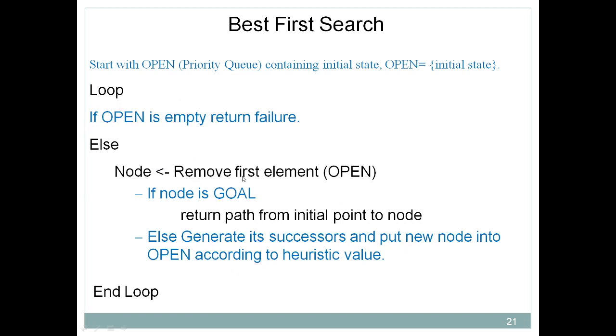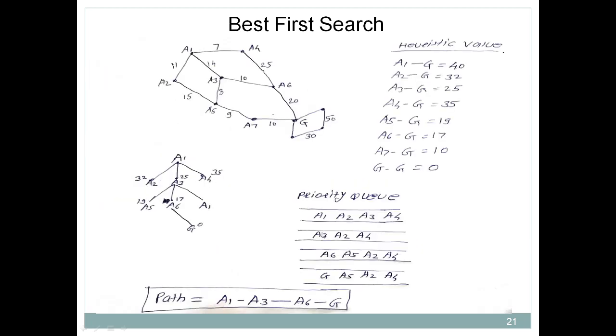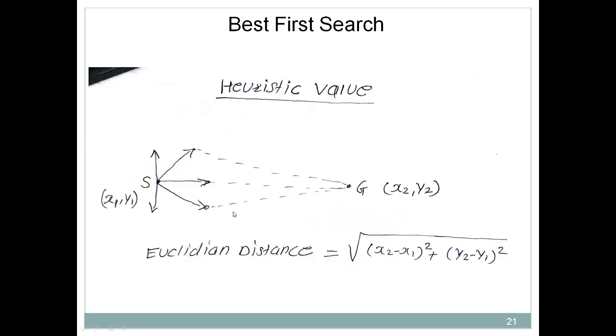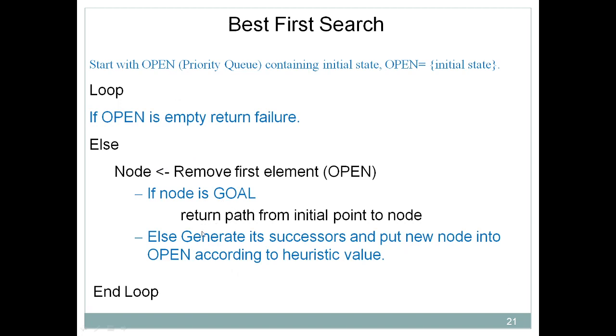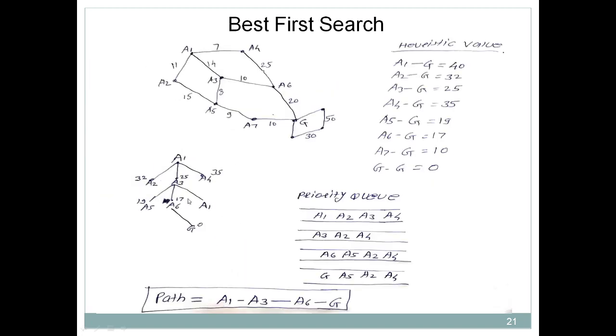Again you just remove the first element from the open. Now what is the next element? A3. Now again you have to check whether it's a goal state. No, it's not a goal state. Then we have to generate the successors. Now let's see what are the successors of A3. So A5 is there, A6 is there, and also A1 is there.